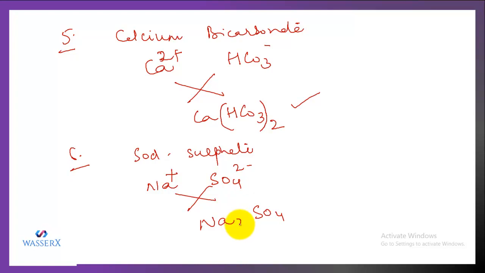This 2 will be a subscript to Na and there is 1, so there is no need of writing anything. You don't have to enclose this Na in a bracket, as we did in this case. The reason being, this Na is only one atom or one element. It is not a group of atoms. So when you're writing a group of atoms and there is a subscript, then you have to enclose it in a bracket. Otherwise, you don't have to put any bracket.